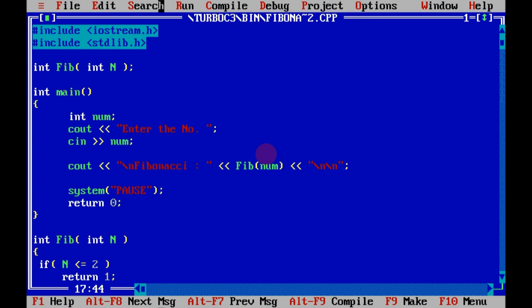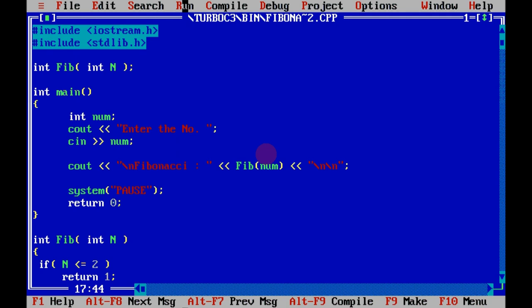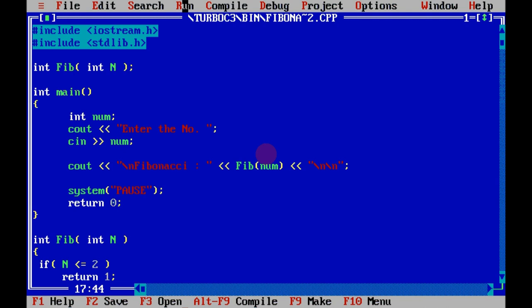Okay, there is no error, and run the program. Enter the number 5. The Fibonacci of 5 is 5. Now run it again, control F9, and enter the number 6. So it returns that the sixth Fibonacci is 8. Okay, so it means that our program is okay.